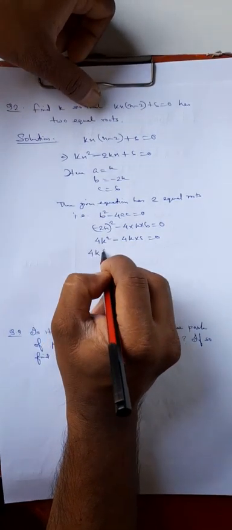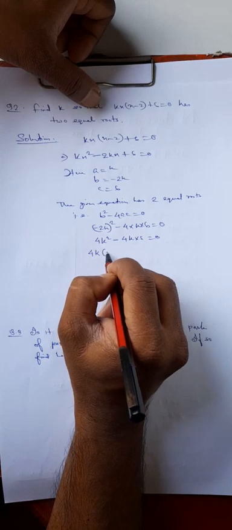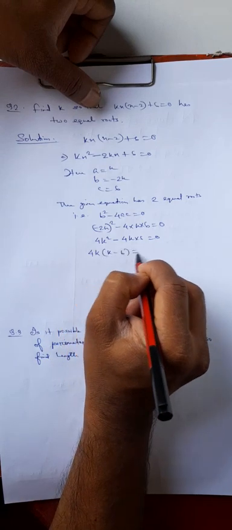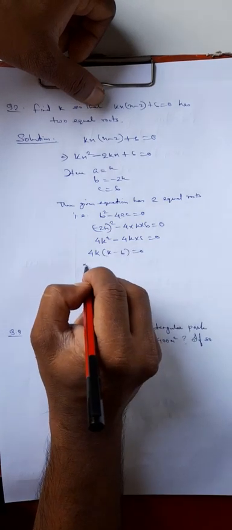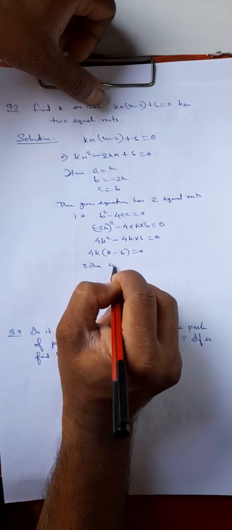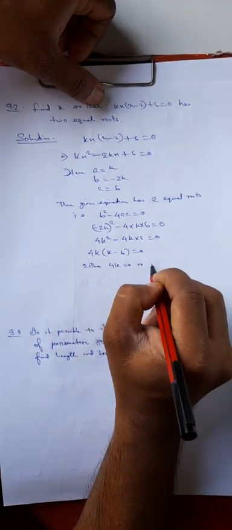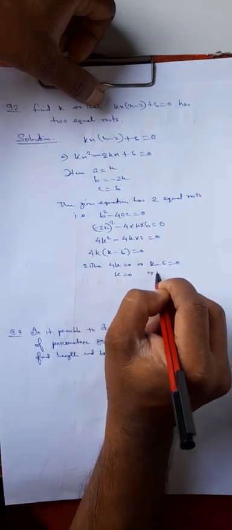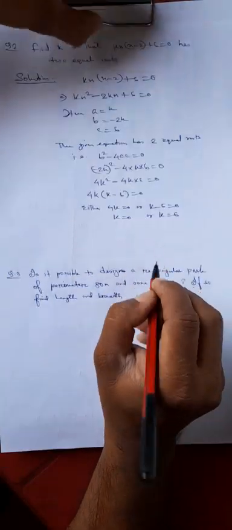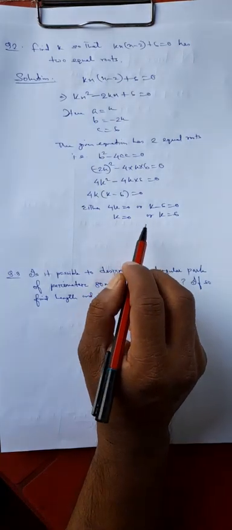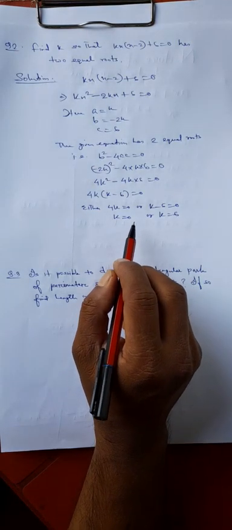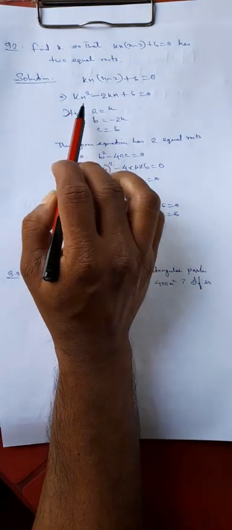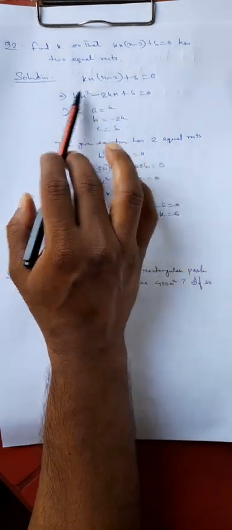Let's take k common. 4k into k minus 6 equal to 0. Either 4k equal to 0 or k minus 6 equal to 0. So k equal to 0 or k equal to 6. So you find two solutions for k. Now if k equal to 0, this will not be a quadratic equation, right?